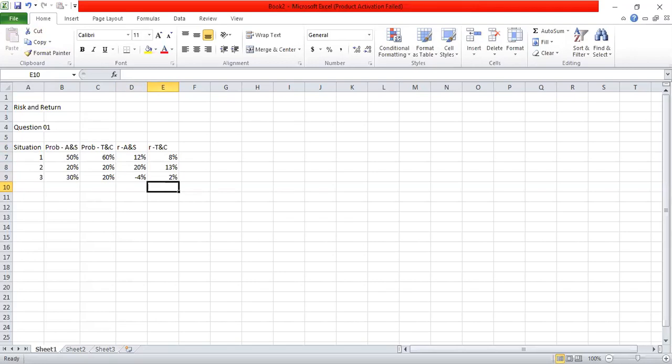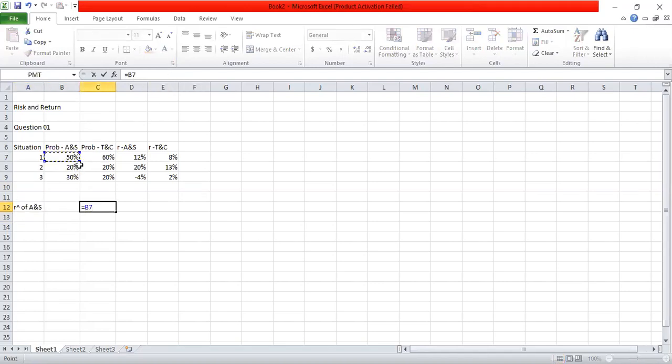The question is about which investment they should choose. So basically we have to calculate the coefficient of variation. For that, I need to calculate both expected return and the standard deviation of the two investments. So it's a complete question. So first I can calculate the expected return, R bar. So I can say R bar of A and S. I can calculate it here.